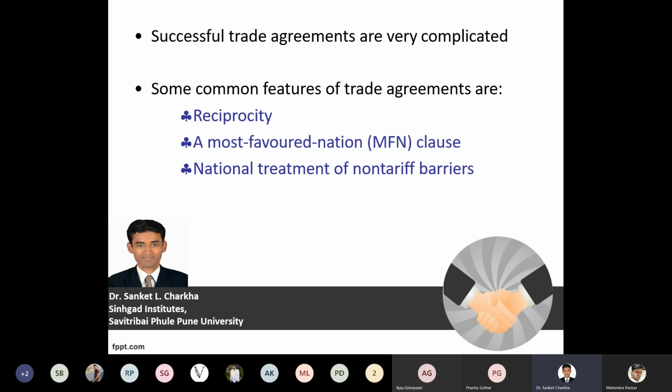Furthermore, successful trade agreements are very complicated. Now, why are successful trade agreements treated to be very complicated? Because it needs a certain set procedure that needs to be followed. Whenever I say a certain set procedure needs to be followed, what we need to understand is that if all the terms and conditions, if all the guidelines have been followed and fulfilled, then only a trade agreement can be successful. So in order to be a successful trade agreement, it should have certain common features. Now, the common features with respect to trade agreements are 1, 2, 3, we'll look further.